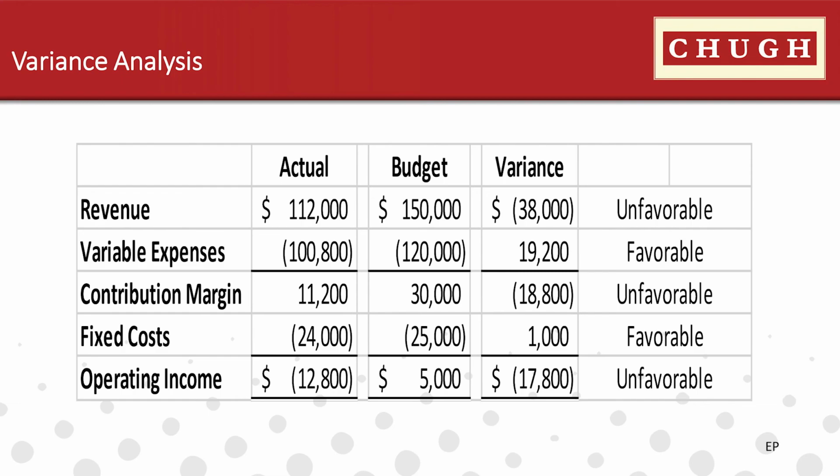Next slide, please. Variance. Variance is the difference between a budgeted, planned, or standard cost and the actual amount incurred or sold. There are two types of variance. A favorable variance indicates that the difference between the budgeted and actual amount was good or favorable for the company's profits. In other words, this variance will be one reason why the company's actual profits will be better than the budgeted profits.